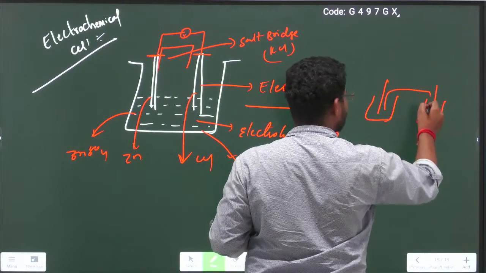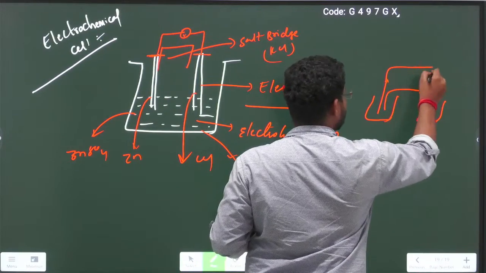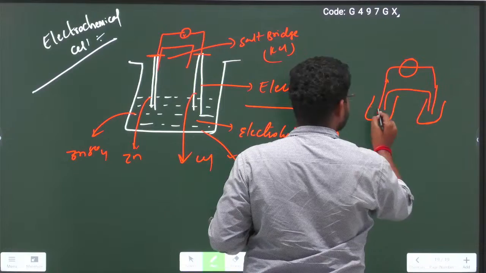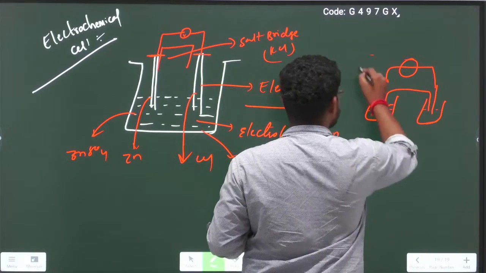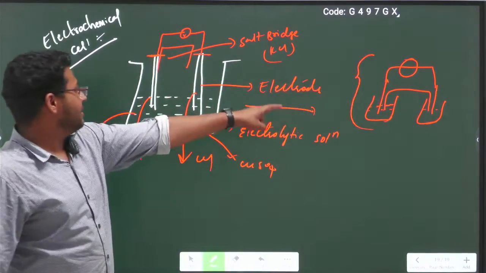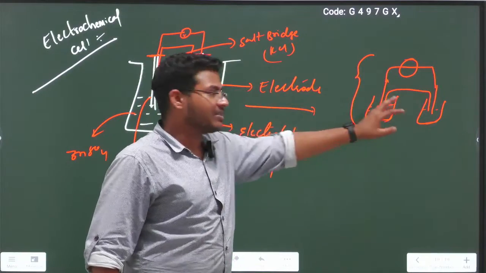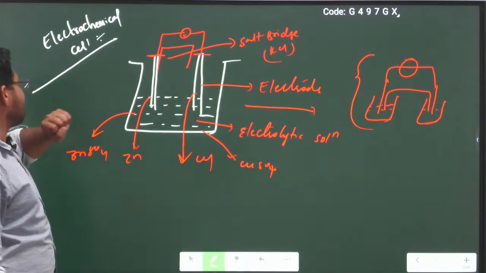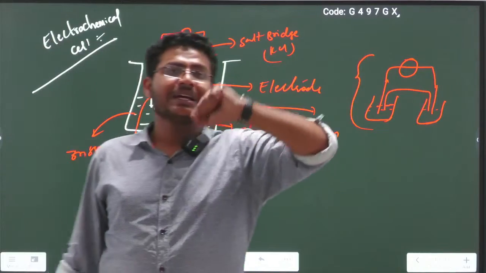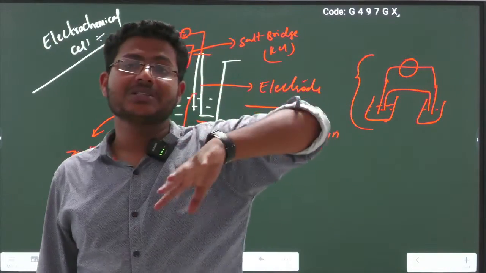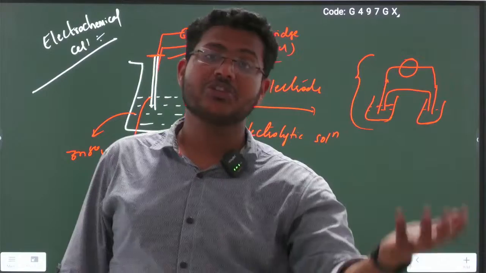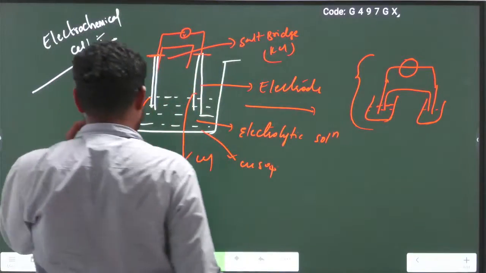Both are joined by a salt bridge, and the two electrodes are joined by a voltmeter. This is the zinc solution, this is the copper solution. This is the electrochemical cell, a cell that produces electrical energy by conversion of chemical energy.